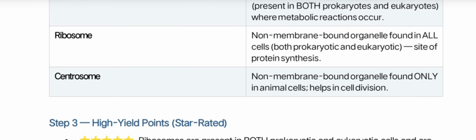Centrosome. It is a non-membrane-bound organelle found only in animal cells. It helps in cell division. One of the basic and unique NEET MCQs: whenever we see centrosome, the main important point is that it is present only in animal cells and helps in cell division. Okay.